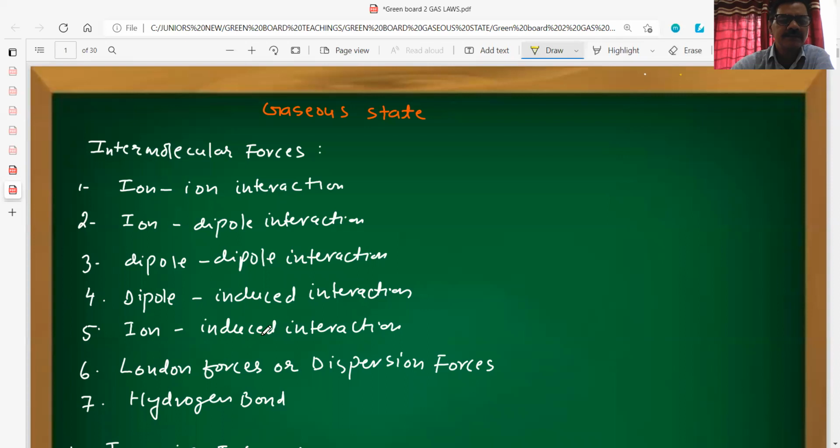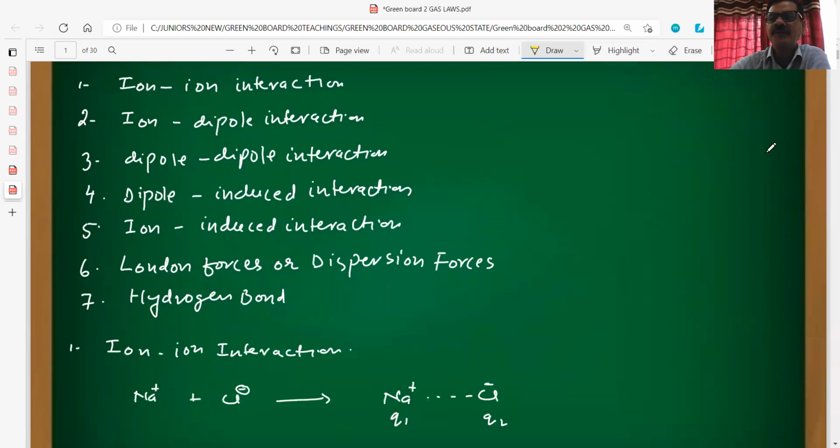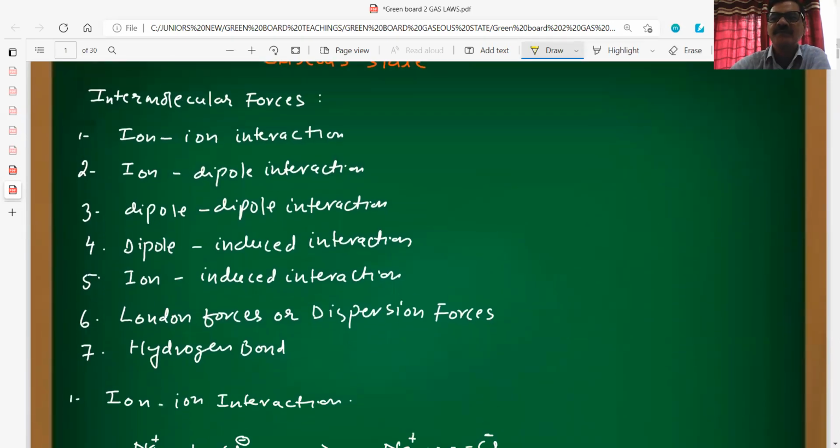Induced means that this is induced by some other thing. Then London forces or dispersion forces and hydrogen bond. These are the various types of interactions which are present among molecules or among different ions or groups of atoms.